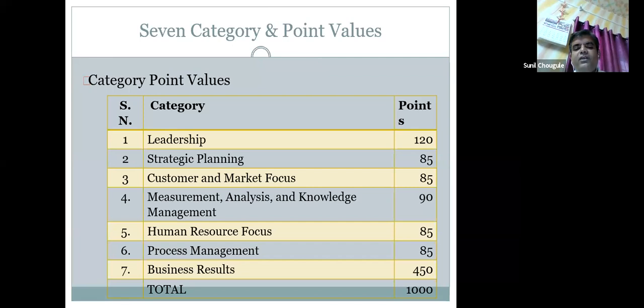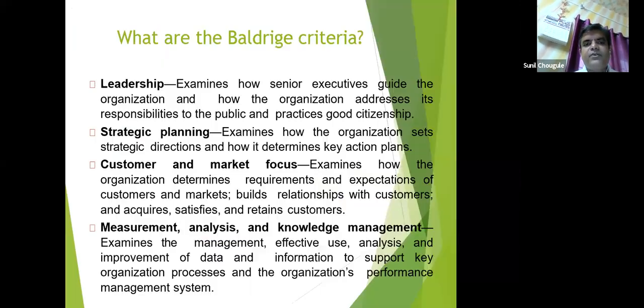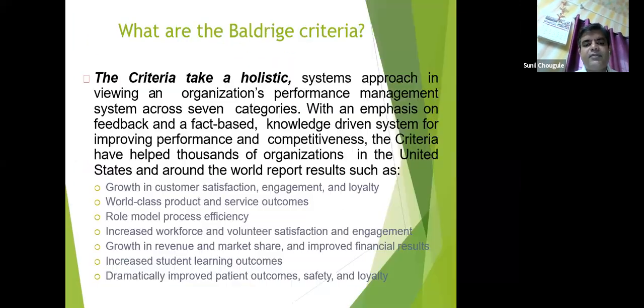The highest points are with business results, 450. So I am stopping here so that we can have one review of all processes of Baldrige criteria. With these 7 criteria, Baldrige in non-performance management is having certain similarities with balanced scorecard.